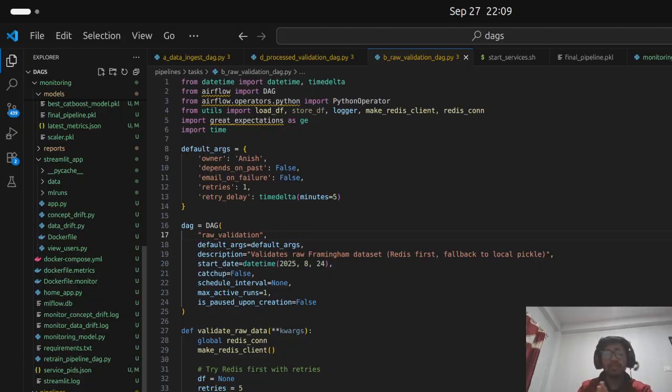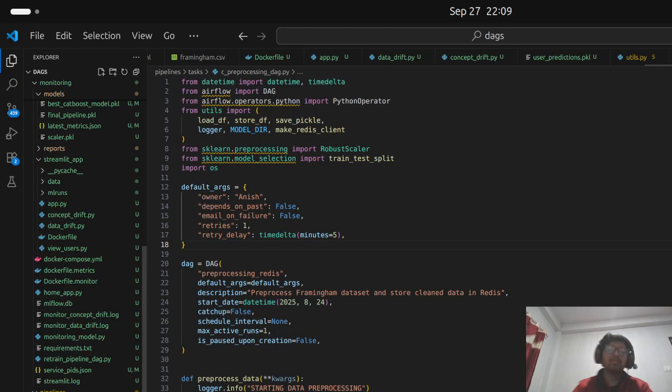Here it means we have to check whether the data is validated or not, and I have done it using Great Expectations. Here you can see. And then after raw data validation, the data is stored in Redis, and the same data will be taken by this pre-processing data task. Pre-processing means that when the data is there, it is not cleaned and it is just raw data, and we need to clean it, we need to pre-process it so that it will be ready for training and testing.